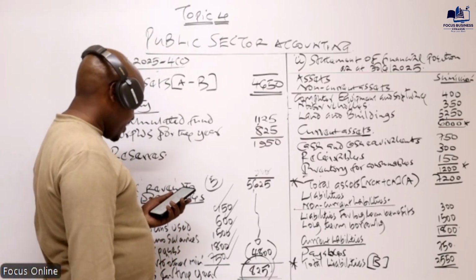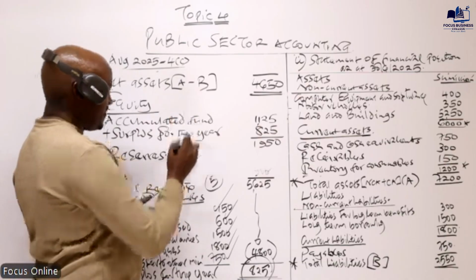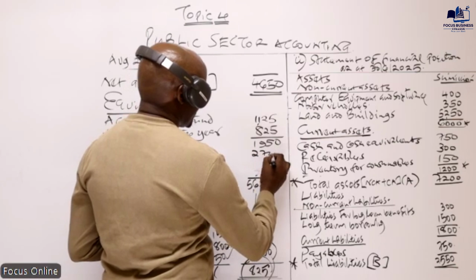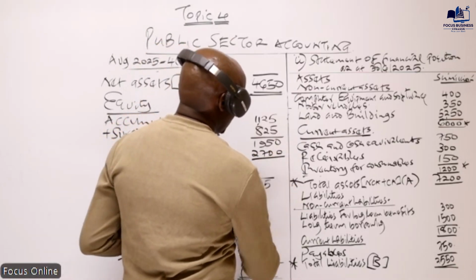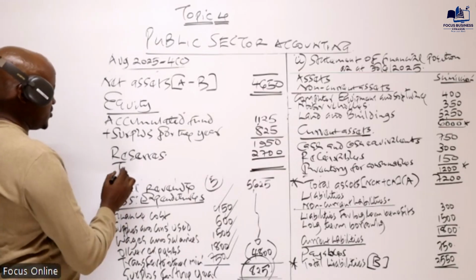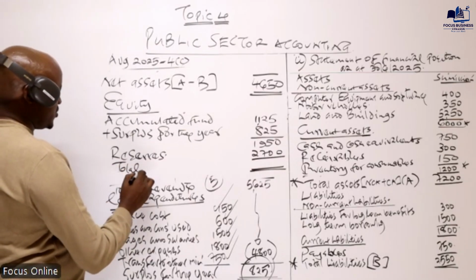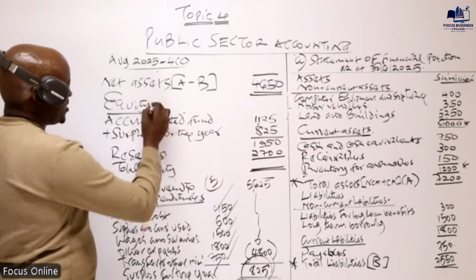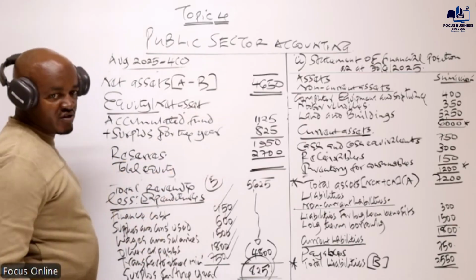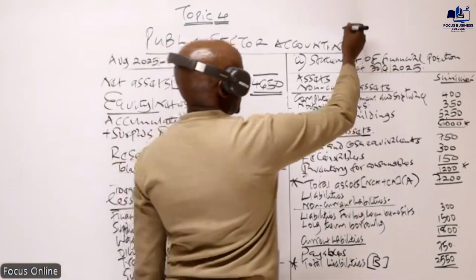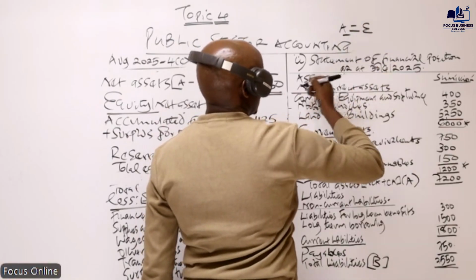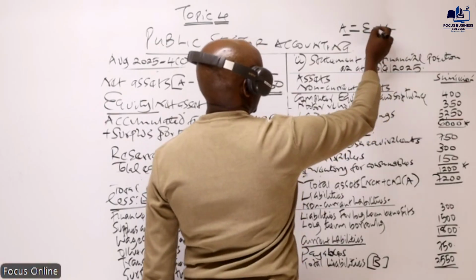Now, we have reserves still above this accumulated fund, and the reserves is an amount of 27. So we get now the total equity. And basically this equity is another name for net asset. Simply because we know that from the accounting equation, we say asset is equal to equity plus liabilities.